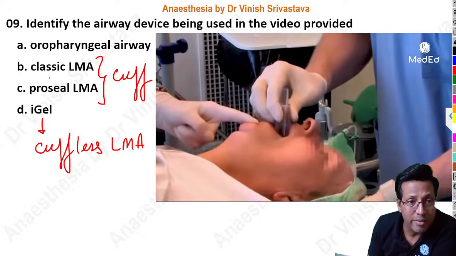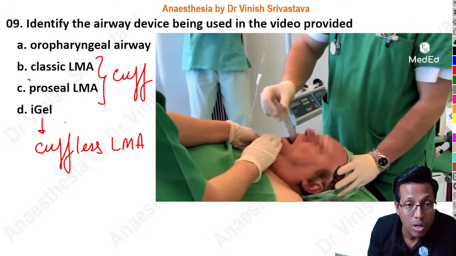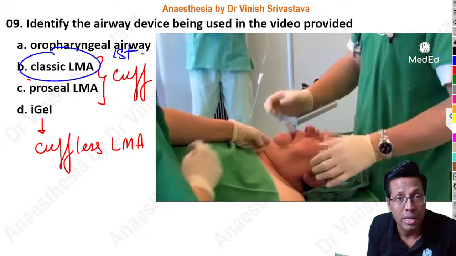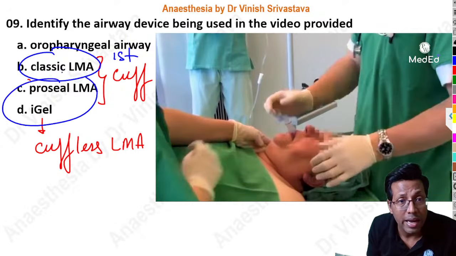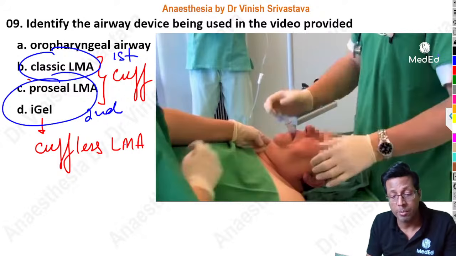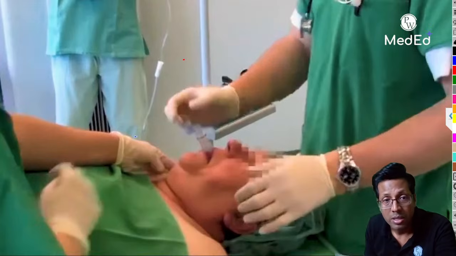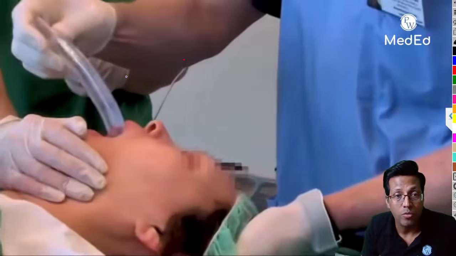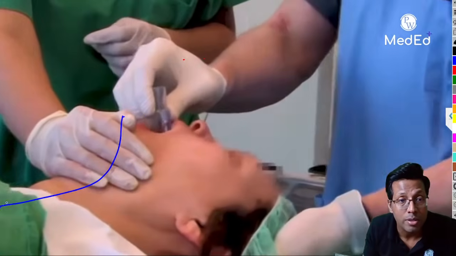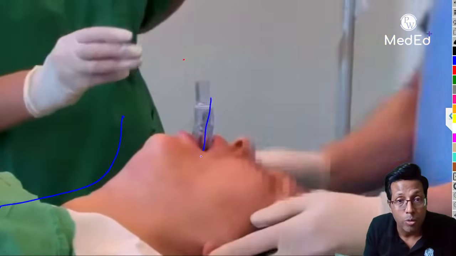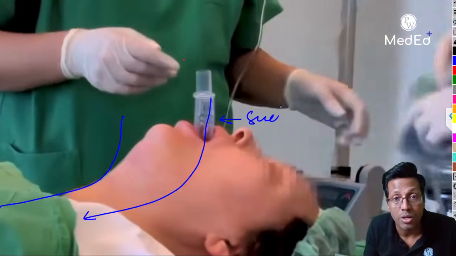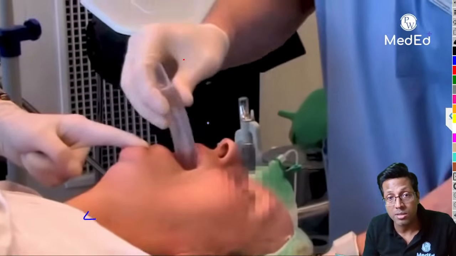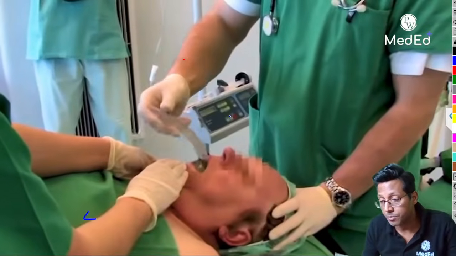But anyways, I will agree with the fact that ProSeal and iGel both are called second generation LMA. Classic LMA is basically a first generation LMA, and ProSeal and iGel are second generation. So the difference is that when you're inserting an iGel, just like in a ProSeal, once I insert it, I can put a Ryle's tube from here that goes inside the stomach, from where I can do a suction. And that is why it's a second generation LMA. And here no cuff has been inflated. You see, just insertion and no cuff has been inflated.